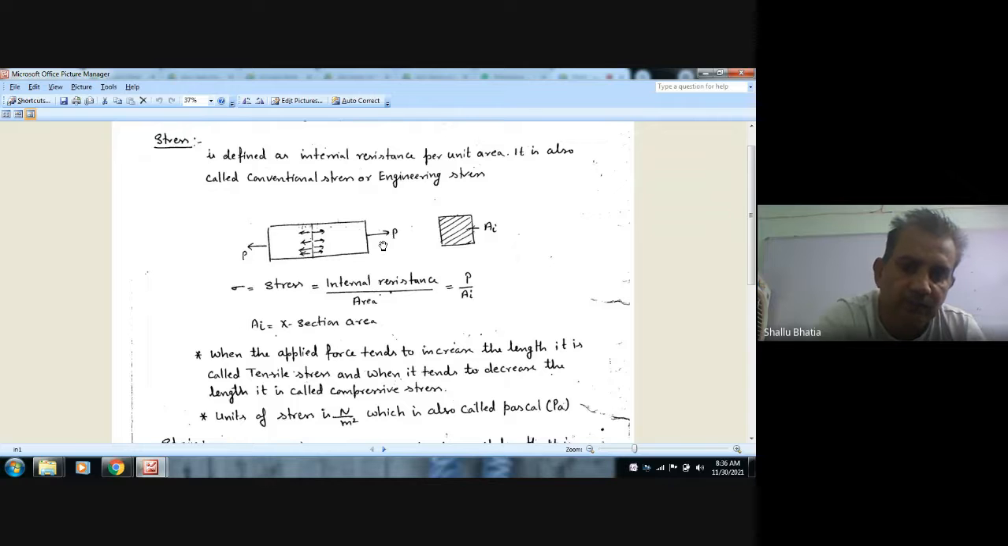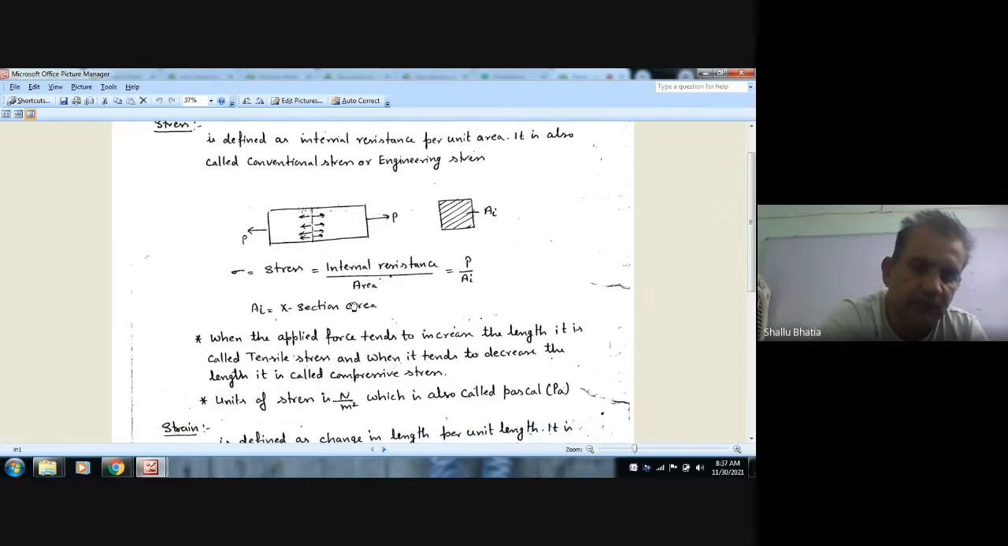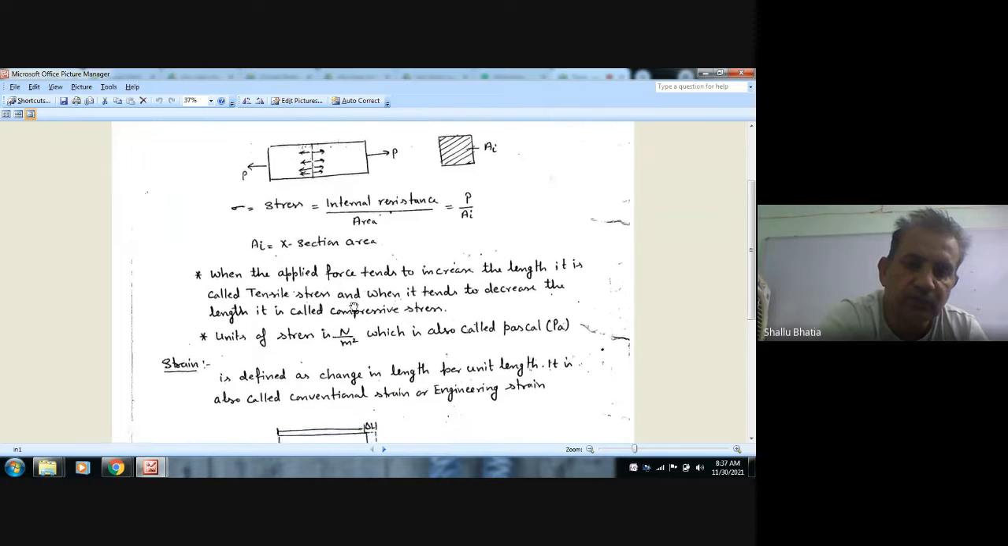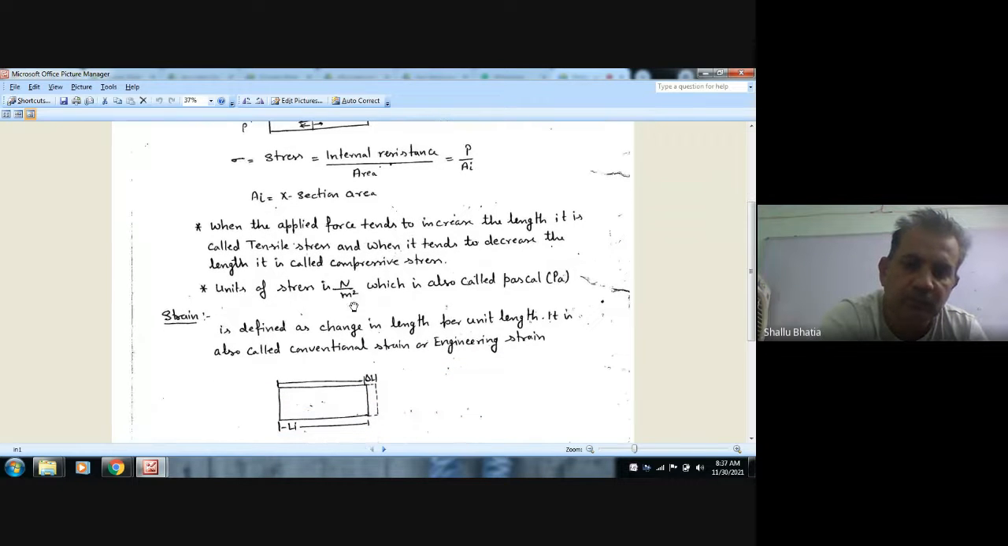When this applied load is increasing its length, then it is called tensile stress. When this applied load is decreasing its length, then it is called compressive stress. The unit of stress is Newton per meter square. The unit of P is Newton, unit of area is meter square. So this Newton per meter square is also called Pascal.